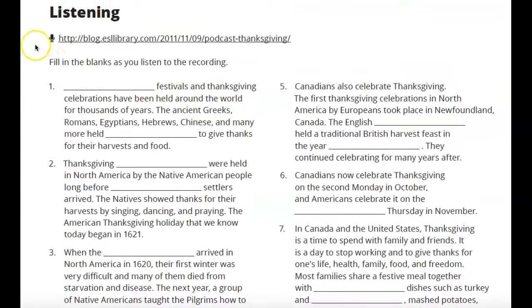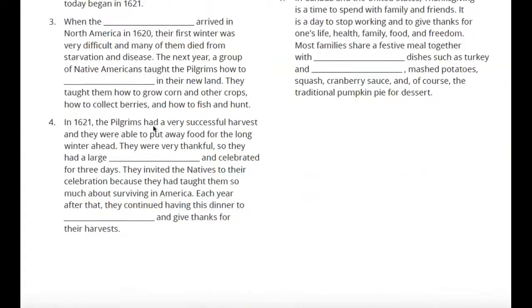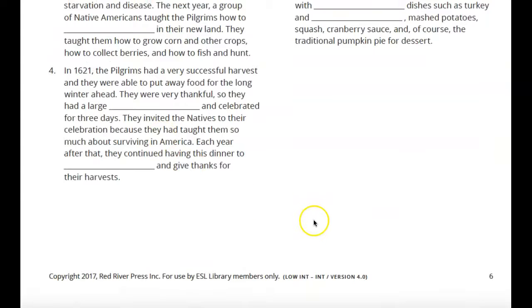If you want to, you can log this in to your computer and listen. I couldn't set it up as a link because I printed it off, but go ahead if you want to type this in and listen and fill in the blanks. See if you can come up, this looks like something festivals. So I'm going to guess, even without listening, and say it's harvest festivals and Thanksgiving celebrations have been held around the world for thousands of years. So find out what these words are. And that would conclude it.